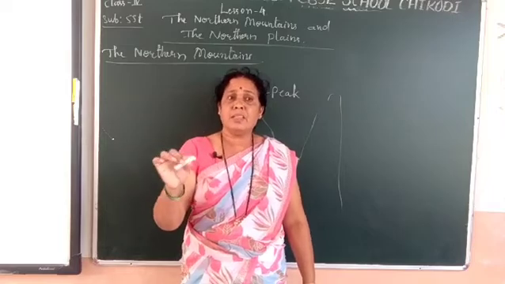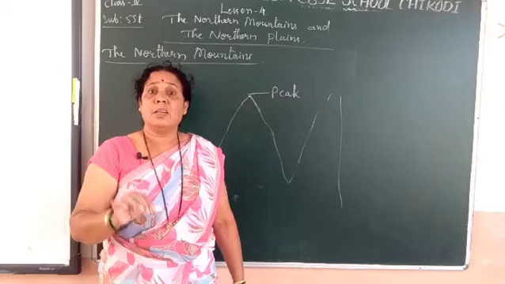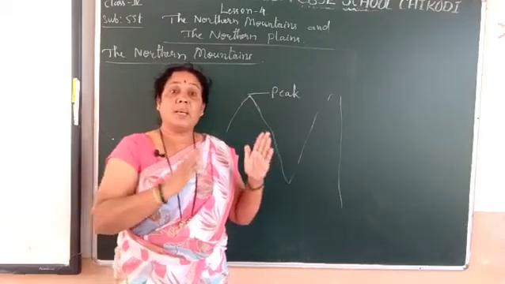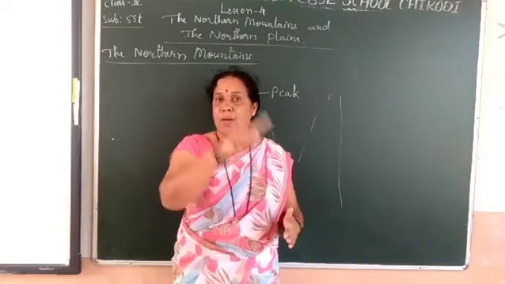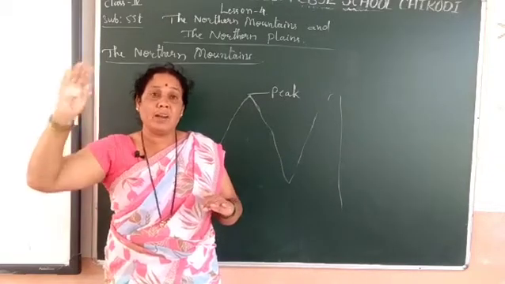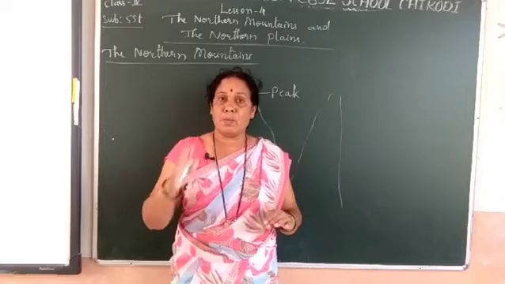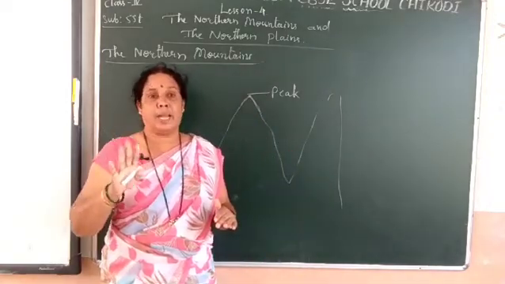The northern boundary of India is covered by mountain area, and it lies on the northern side. So whatever mountain areas are on the northern side are called the northern mountains.